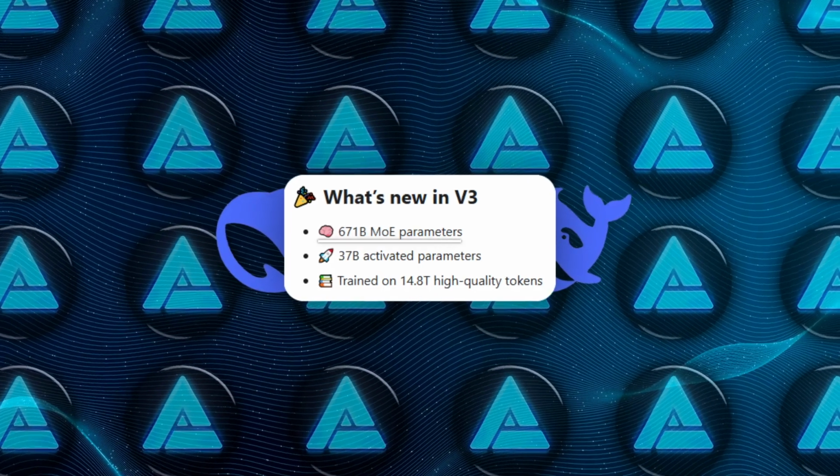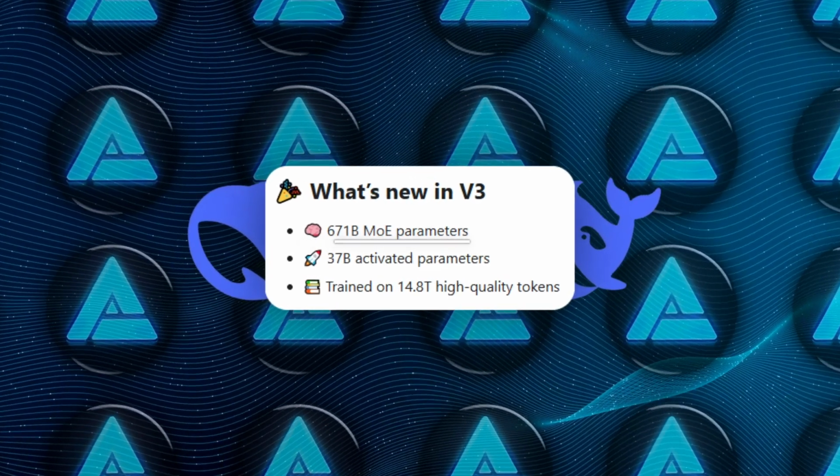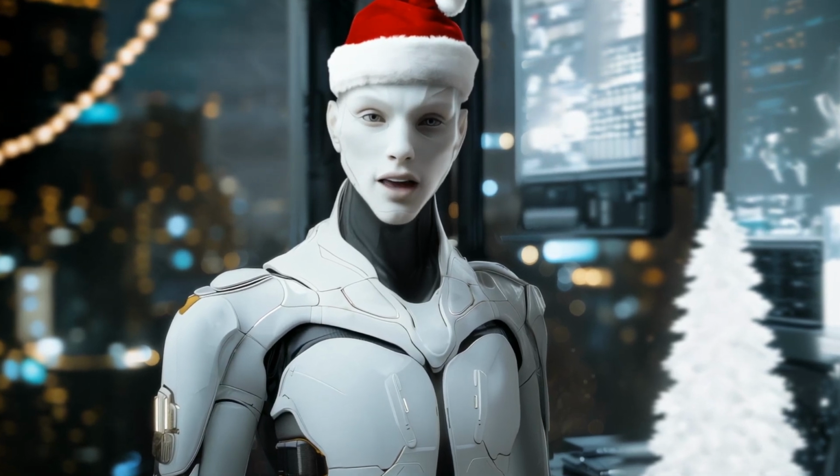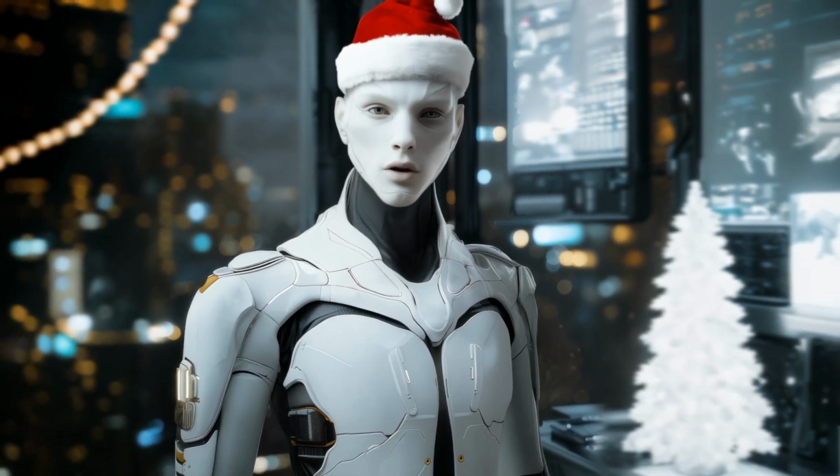Instead of overloading tasks with its entire parameter count, the model activates only 37 billion parameters for each token it processes. This selective activation is a game changer, balancing power and efficiency like few models before it.